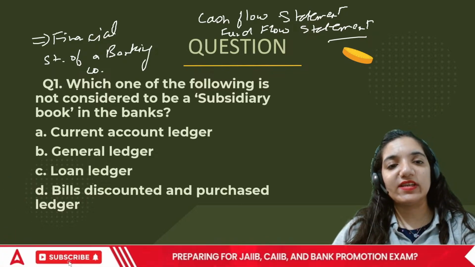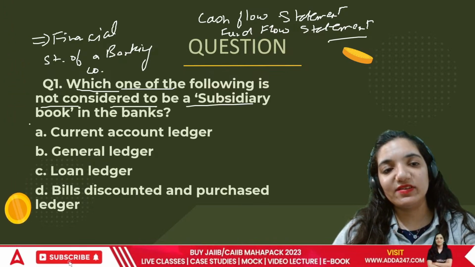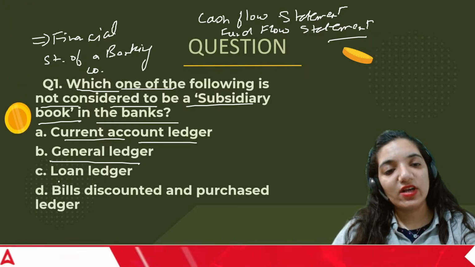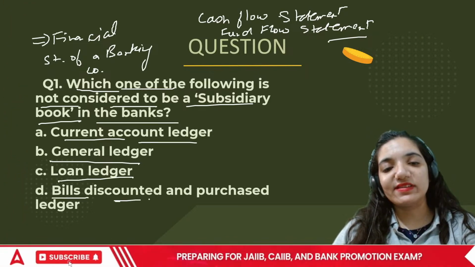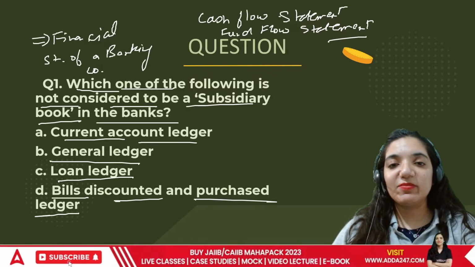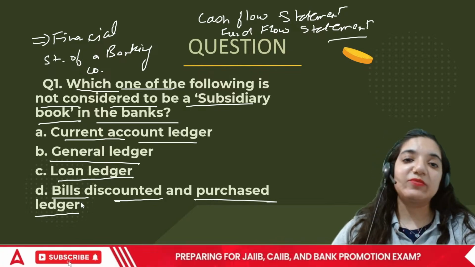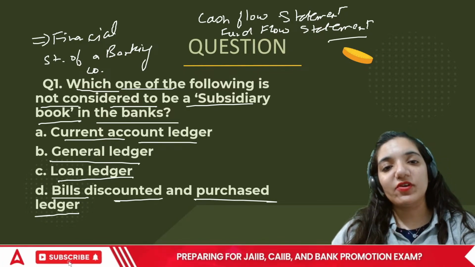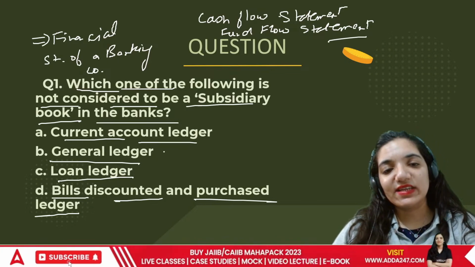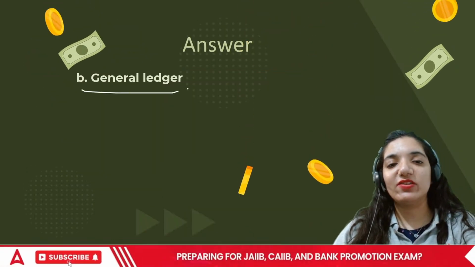The first question says, which one of the following is not considered to be a subsidiary book in the bank? Current account ledger, general ledger, loan ledger, or bills discounted and purchased ledger. Subsidiary means an additional book. A bank also creates a few books and they call them subsidiary or additional. So the general ledger is the one that is not considered a subsidiary book.